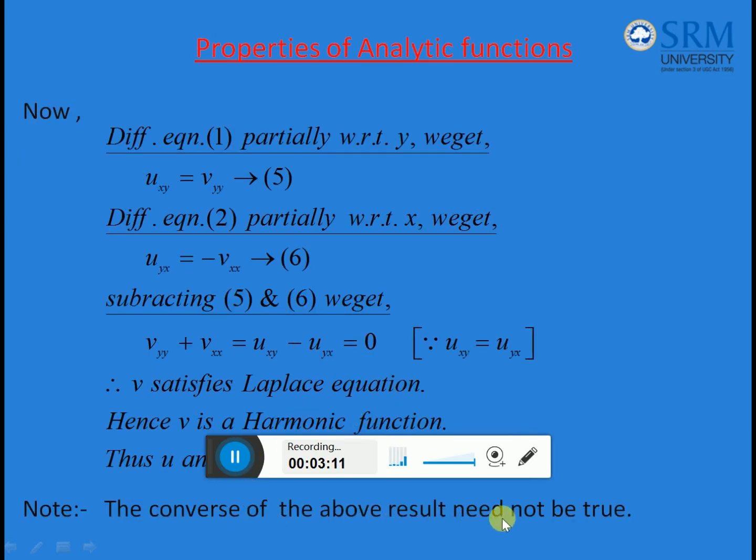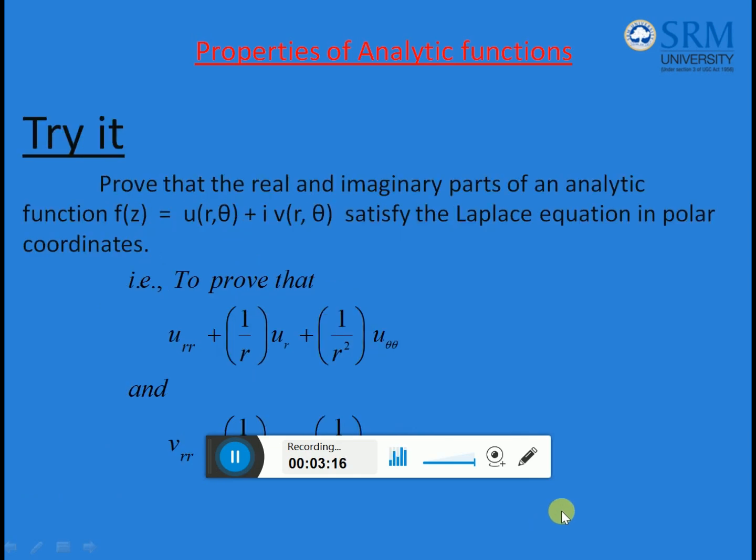Converse of the above result need not be true, and the example for this I have given in the notes already. Next, we saw how to prove that the real and imaginary parts of an analytic function satisfy Laplace equation in Cartesian form. Now the statement here is given in polar form, and you have to try this proof. You have to try and prove that u and v satisfy Laplace equation in polar form. The proof is already there in the notes given to you, so you can go through that, and it will be clear for you.